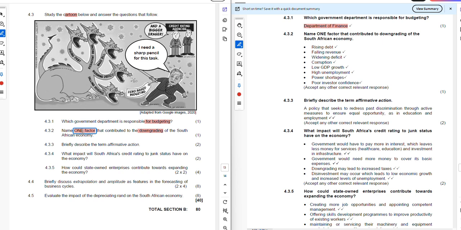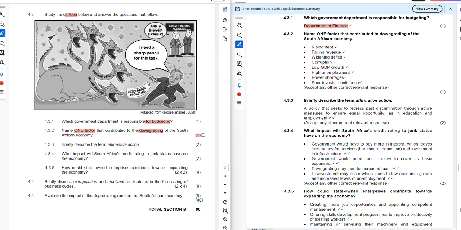Please do not try to impress the examiner by providing more than one, because you will be given only one mark, even if you provide 2 or 10 or 50. At the end of the day, you're only going to get one. So, candidates, it is very important that you read the question and understand what is required of you. If you're required to provide one, please just provide one.